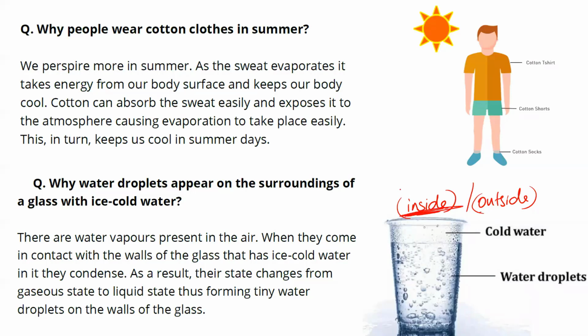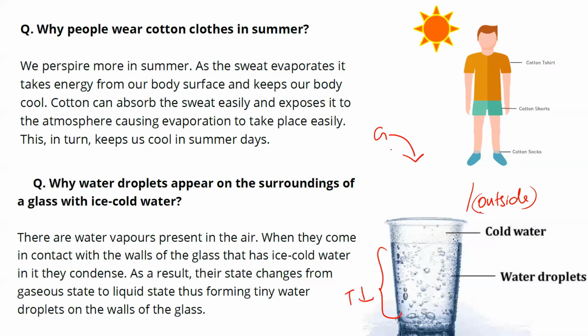Don't think that it is coming from inside. If you have confusion, whenever you take a cold bottle out of the fridge, don't think this water is coming from inside. If it is coming from inside, it means the bottle or glass has some kind of leak, so you must readily replace it. Whereas it is coming from outside, meaning in the outside there are gas particles or water vapor. When it comes in contact with the glass, we know the glass temperature is less.